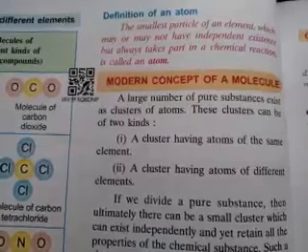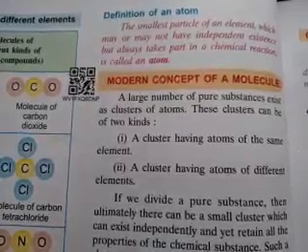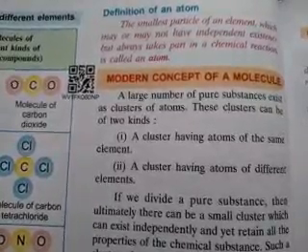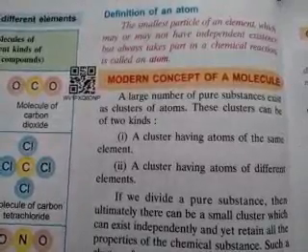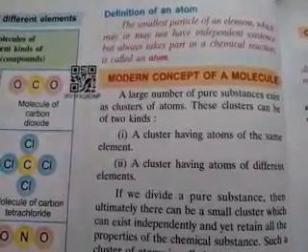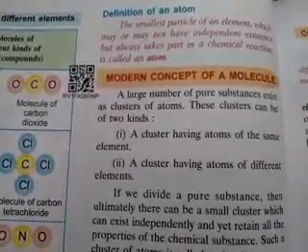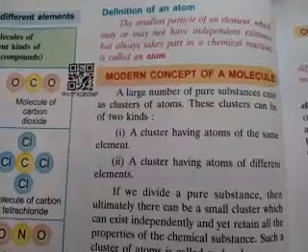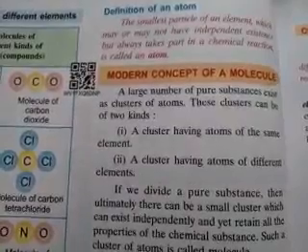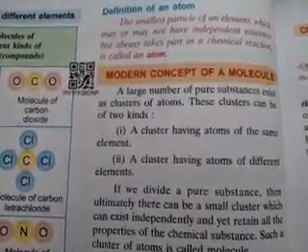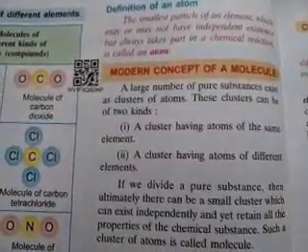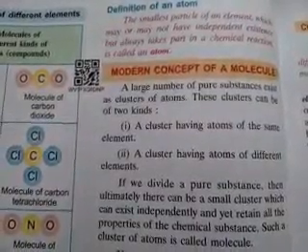What is Dalton's atomic theory? In Dalton's atomic theory, we know that the atom is the smallest particle, and that particular smallest particle does not exist in independent form, meaning a single atom like that, and it always takes part in a chemical reaction. Suppose you want to react hydrogen with oxygen; at that time the atoms will react first and take part in the chemical reaction. So this is actually the characteristic of the atom.